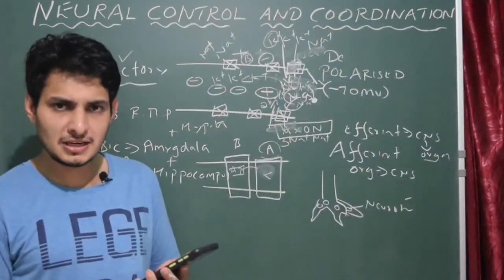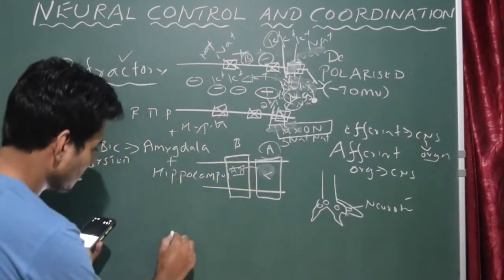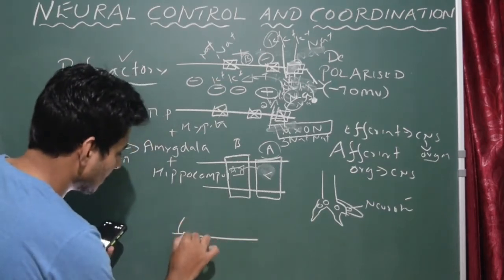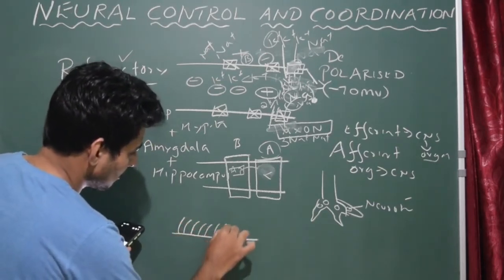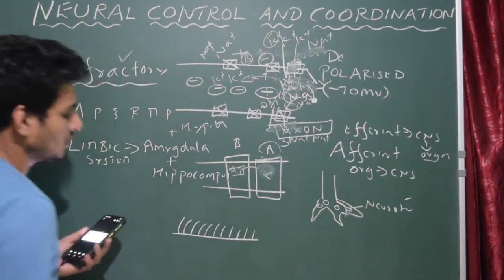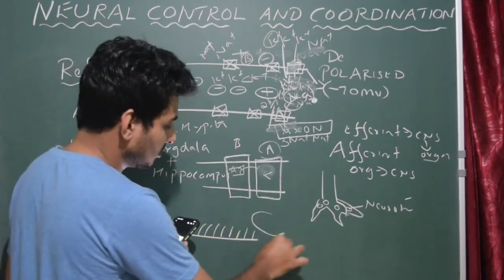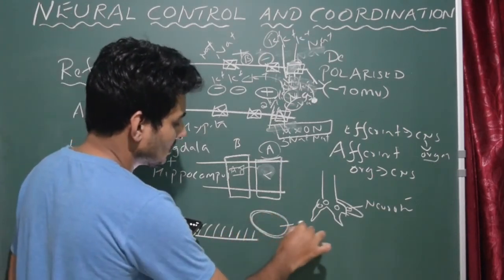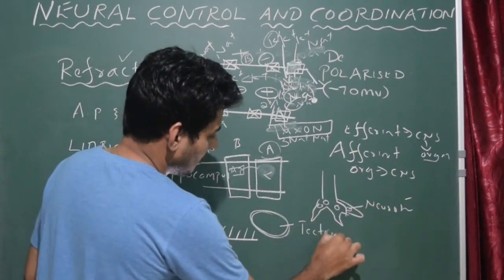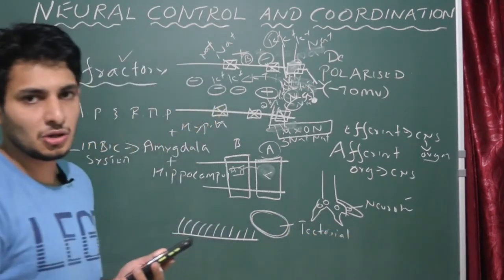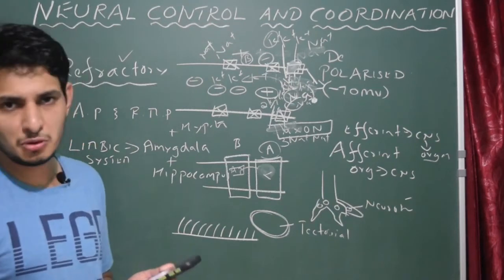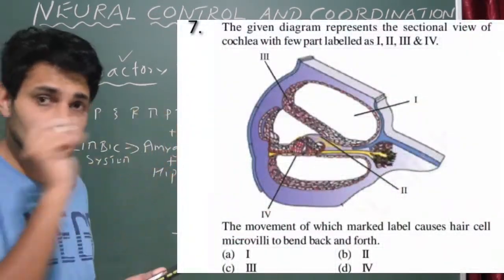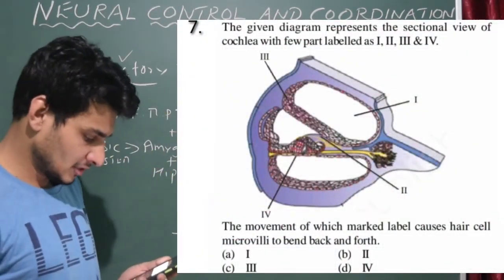What is the function of the basilar membrane? See here, this is the basilar membrane and it contains auditory hair cells, correct? When they receive the vibration, they bend and touch the structure called the tectorial membrane, and the tectorial membrane is connected to the auditory nerve. We had discussed all these things in the structure of the inner ear.